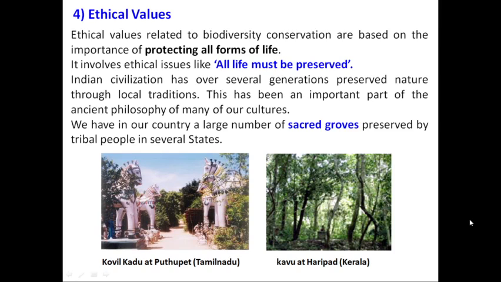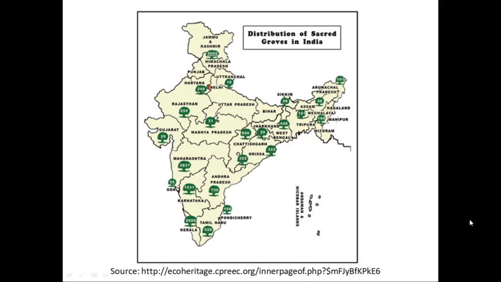And on the right side, we have an image of a forest, that is Kavu, and it is located at Haripad in Kerala. So likewise, there are thousands of sacred groves which have been documented in our country. In the next slide, we will see the numbers of these sacred groves state wise.